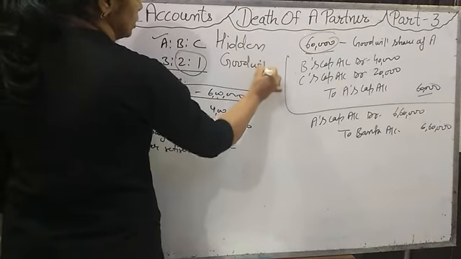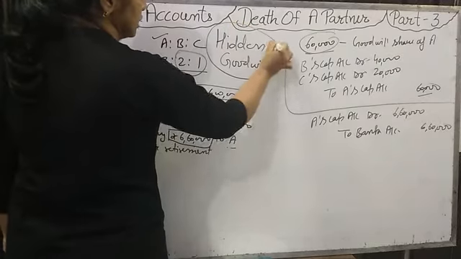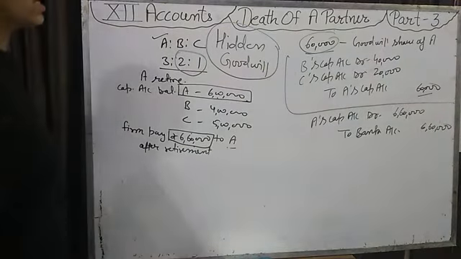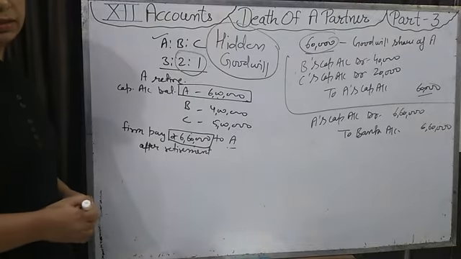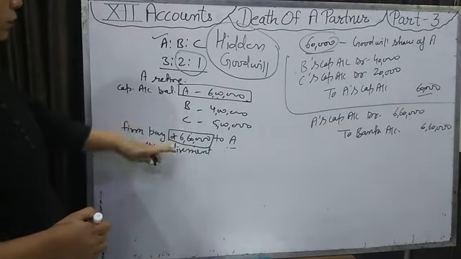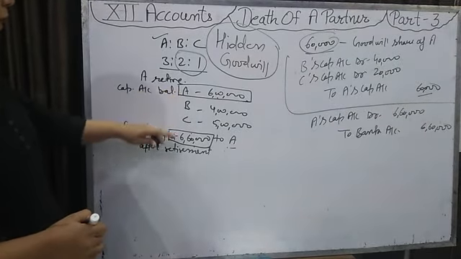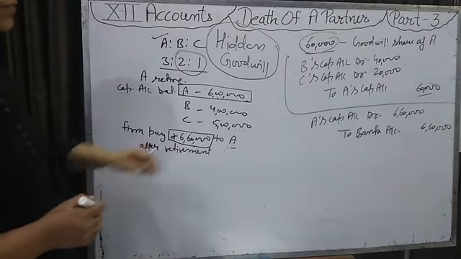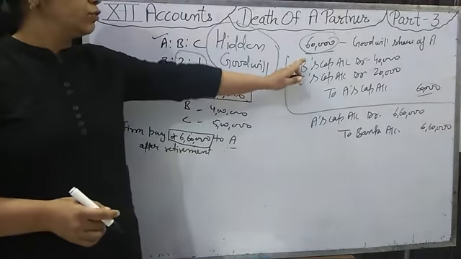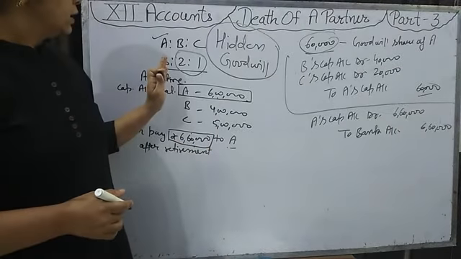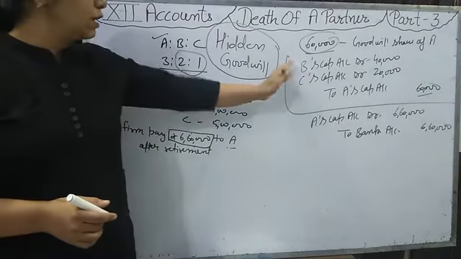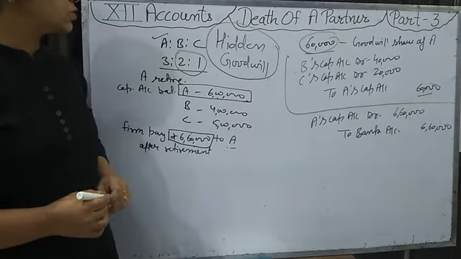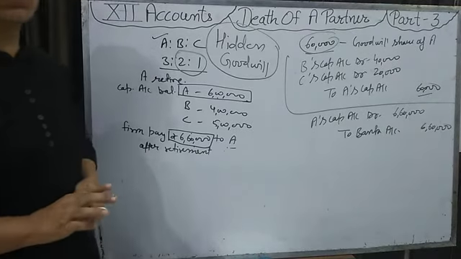When goodwill is not given, but the question asks to pass the journal entry for goodwill, then first of all you will calculate the difference between the capital account balance and the paid amount. That difference will be treated as a goodwill share. For that you will pass a journal entry. We will take this money from the remaining partners in their gaining ratio. Okay students, so this is the hidden goodwill topic.